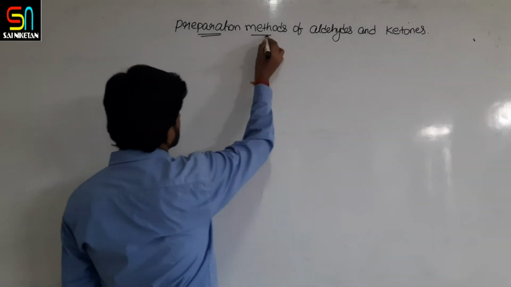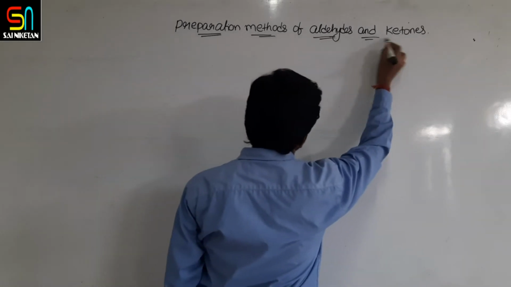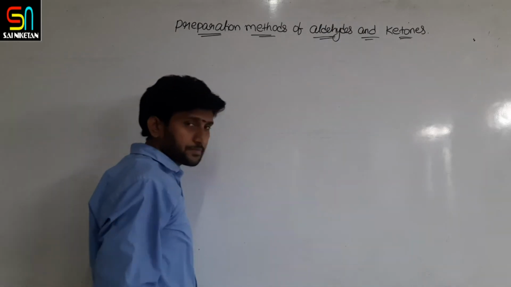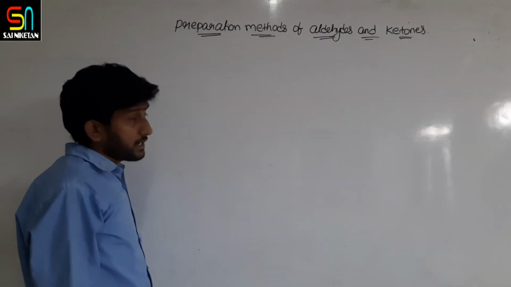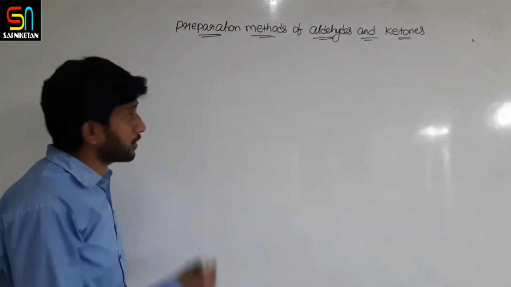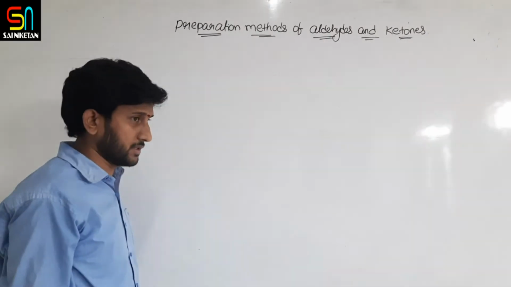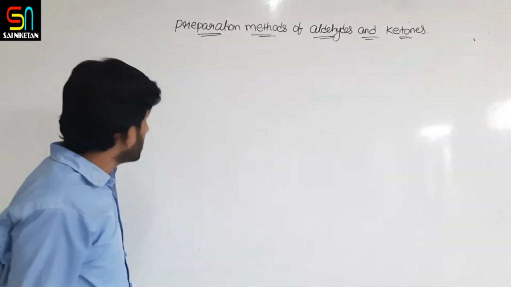Now, some methods which we have already studied, that we will see first, followed by the special methods of preparations or the other methods.